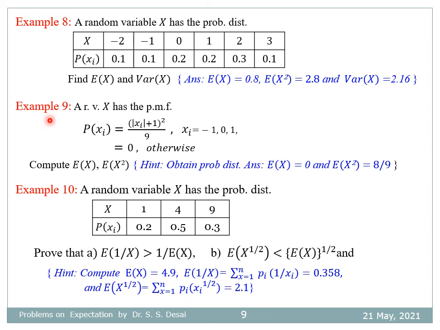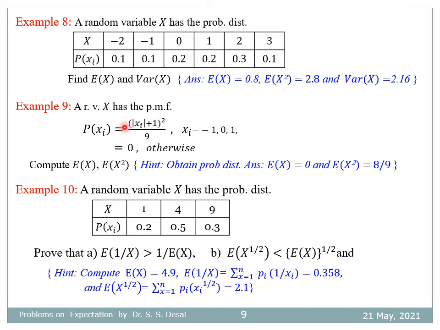Next example: random variable x has the PMF p of xi is equal to mod of xi plus 1, bracket square, divided by 9 for xi equal to minus 1, 0, 1, and equal to 0 otherwise. So here they have given the probability mass function of x in terms of this modulus, for these three values minus 1, 0, 1. So you call minus 1 as x1, 0 as x2 and 1 as x3.